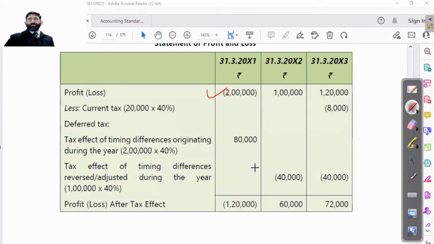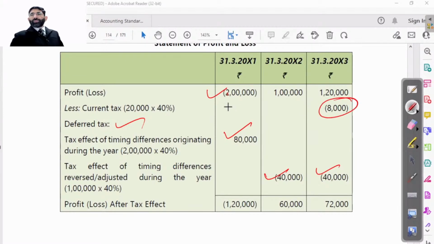Out of that, 80,000 will be the deferred tax, because it is the tax effect of the timing difference originated during the year. In the next years, we will get the benefit of 40,000 and 40,000. And this 8,000 will be paid. That's it, because 40% is calculated for this. That I have already shown you.